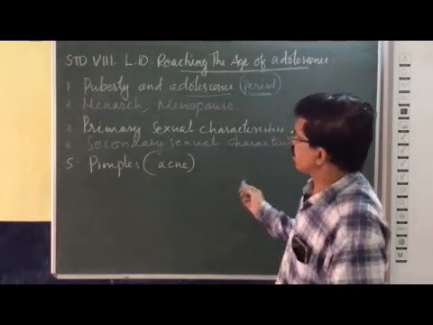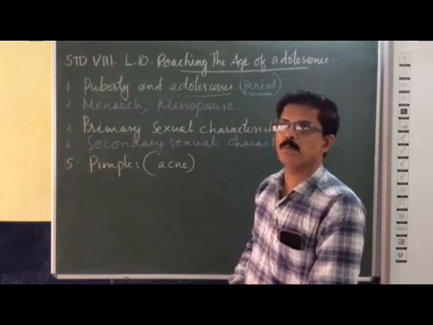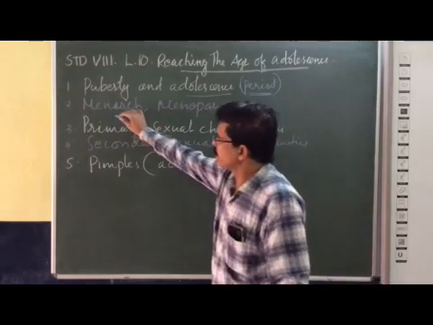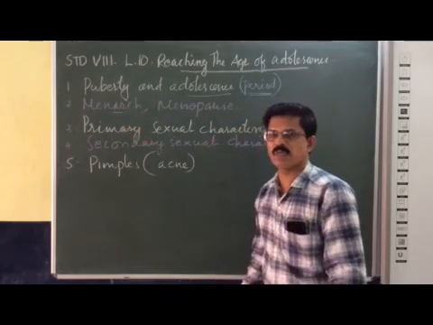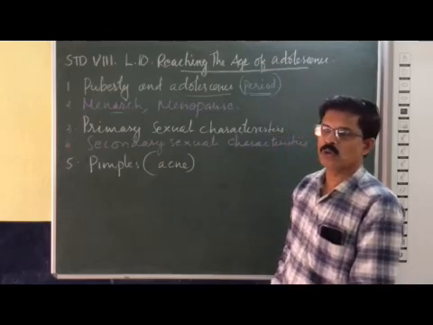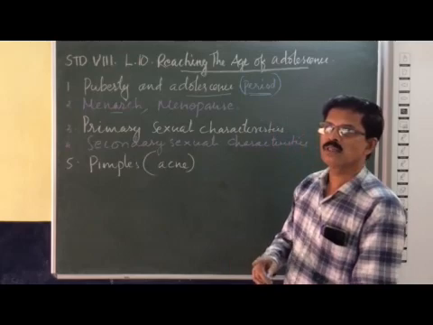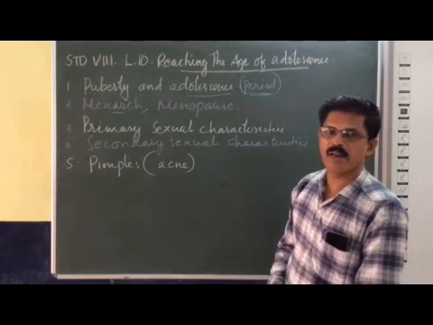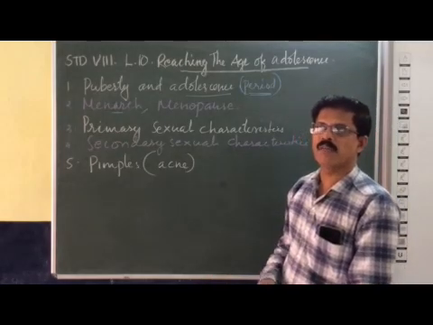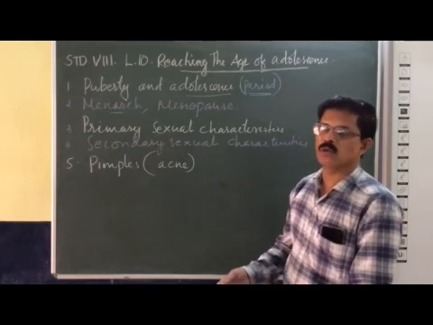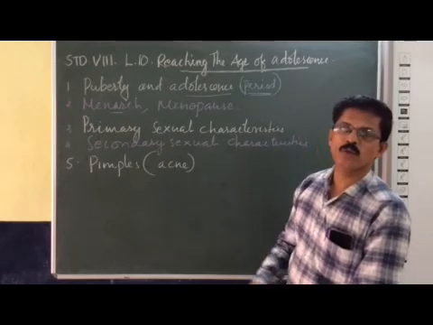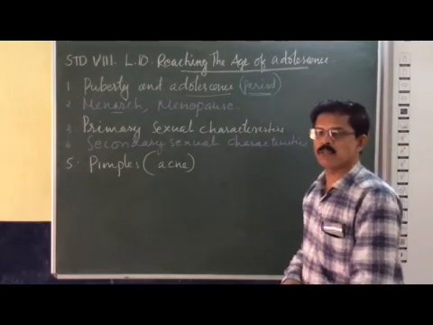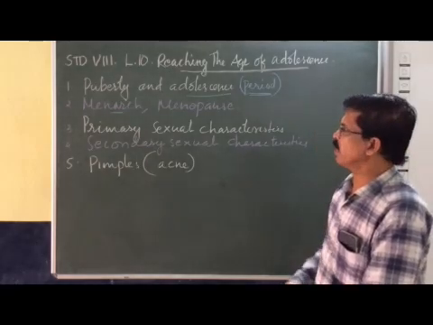Now, menarche and menopause. Menarche is the first menstruation that happens at puberty in females. So the menarche indicates the first menstrual flow. As I said very clearly, menstruation takes place every month. In the beginning it may be irregular, but later on it will be uniform. So menarche is the first menstruation that happens at the age of puberty in females.